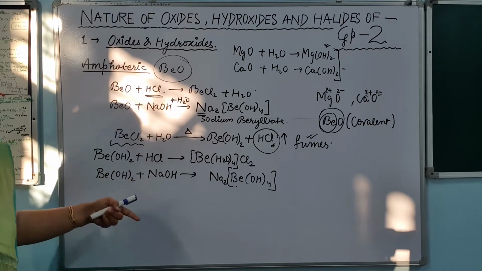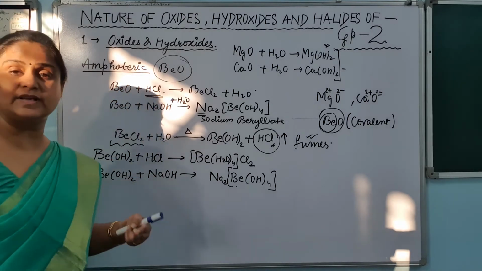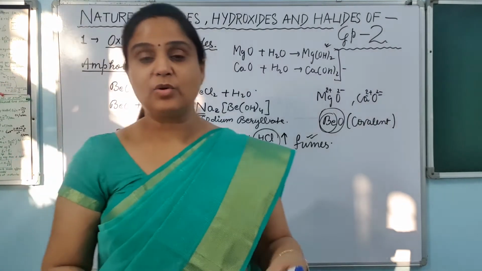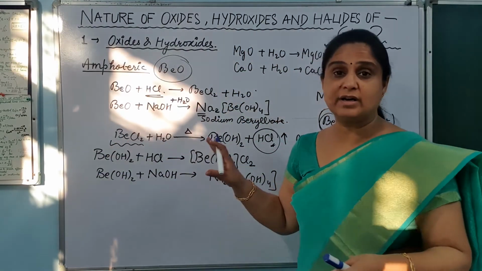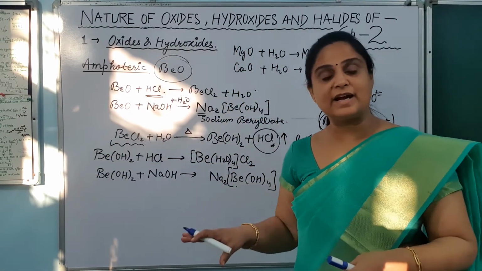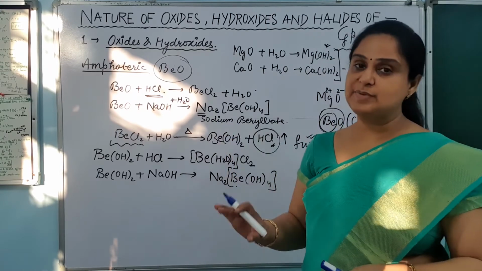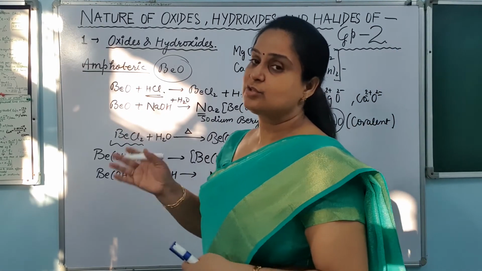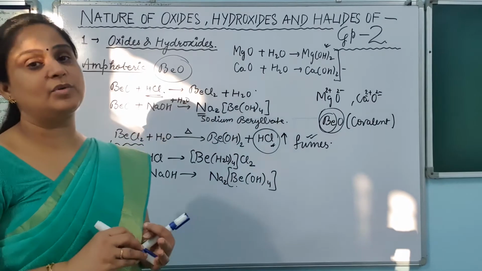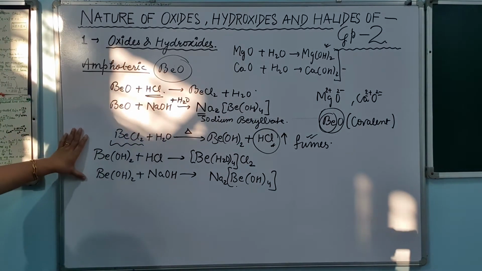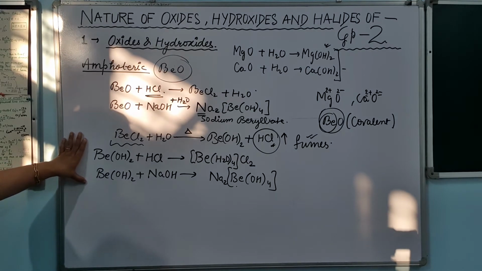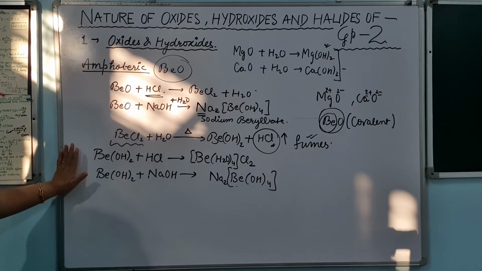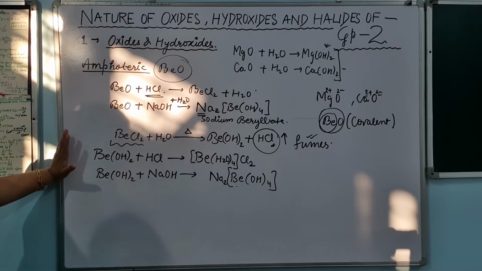But just because it is forming the salt with the acid as well as the base, I will call this substance not a basic substance. It is actually amphoteric in nature, behaving like an acid with the base or a base with the acid. So I hope it is clear to you that this beryllium oxide is showing both kinds of behavior, acidic as well as basic. Is it clear to you? So this is all about the nature of oxides and the nature of hydroxides of this group.